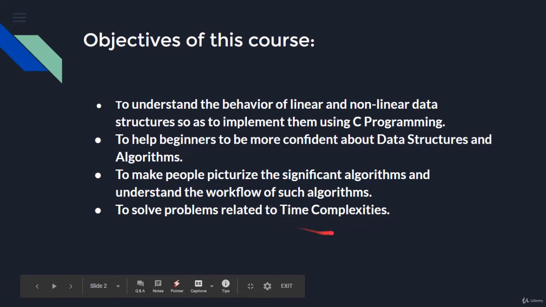It is important to know about time complexity, because that is something which is asked in almost every tech interview. So we'll be seeing how to find the time complexity of an algorithm. I have a separate, I think, 1.5 hour lecture to explain this particular topic, analysis of algorithms and time complexities.